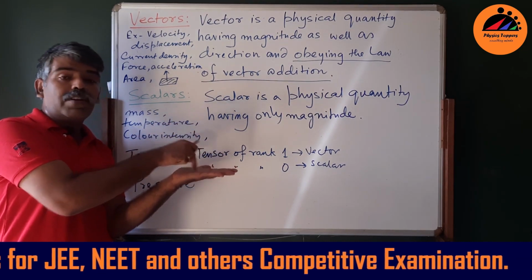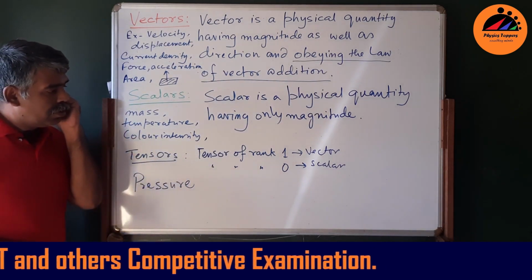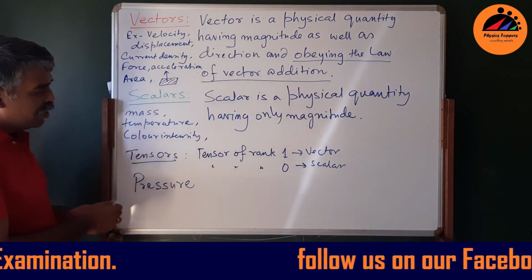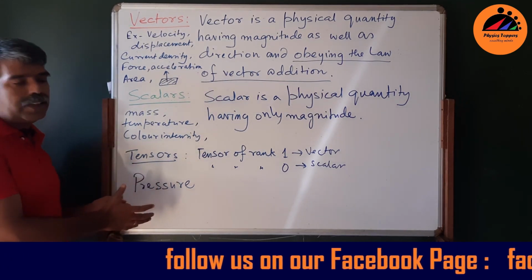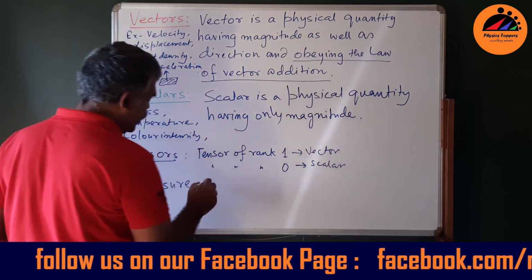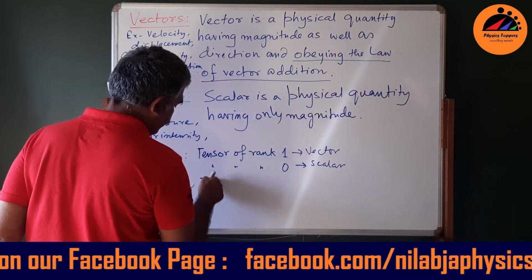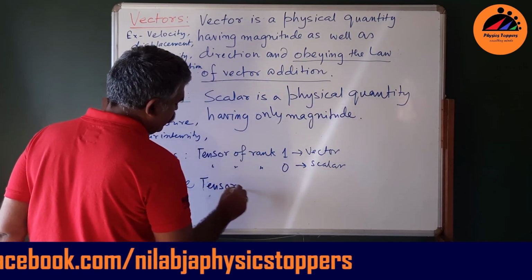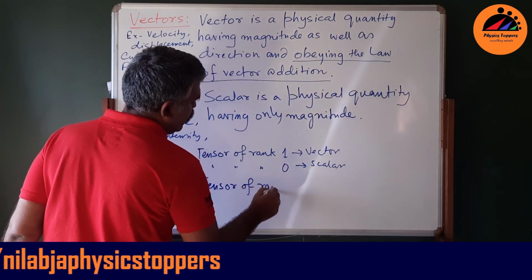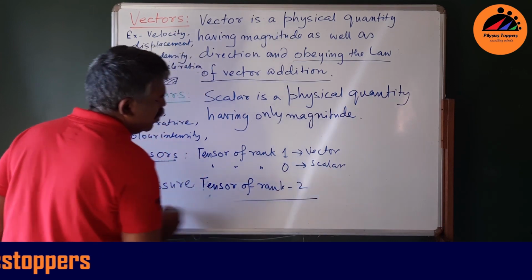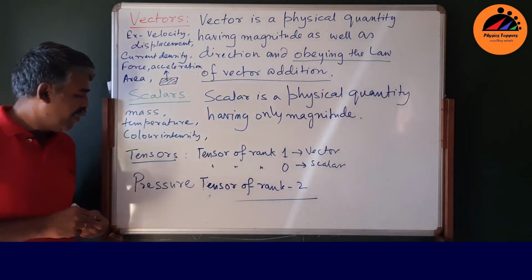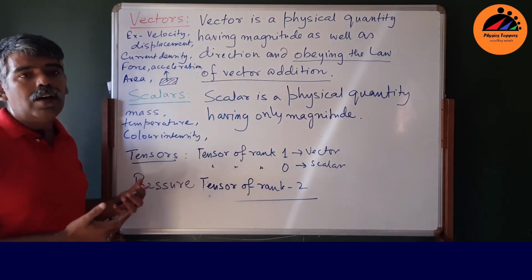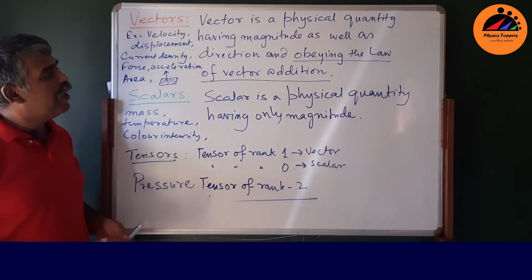So two vectors are involved here. It's the combination of these two vectors that makes a tensor. So pressure is a tensor of rank 2, but I must not mention too much of these things. Anyway, you will get to understand as you age. Now let me go into the vectors first.